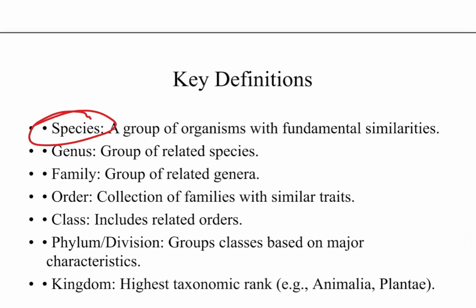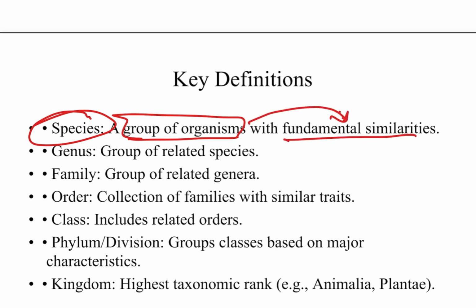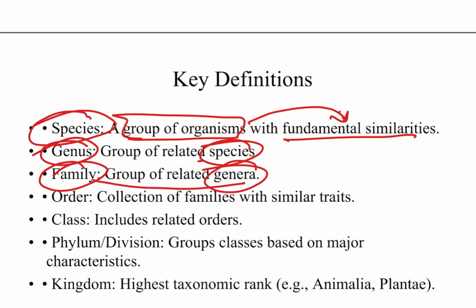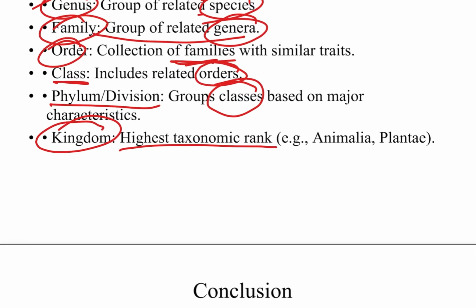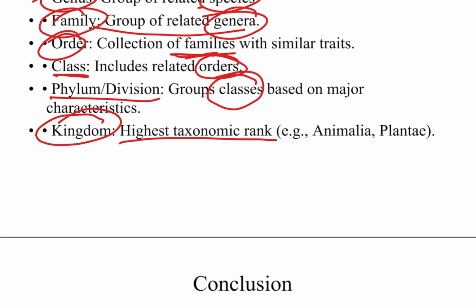Now, some definitions. What is a species? A group of organisms is known as a species. The organisms must have the same fundamental characteristics. While what is genus? A genus is a group of species. What is family? A family is a group of genera. An order is a collection of families. A class is a collection of orders. A phylum is a collection of classes. While kingdom is the highest taxonomic rank, and it mainly consists of different phyla.